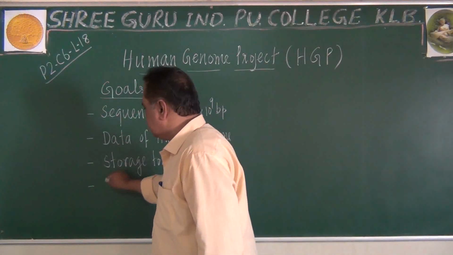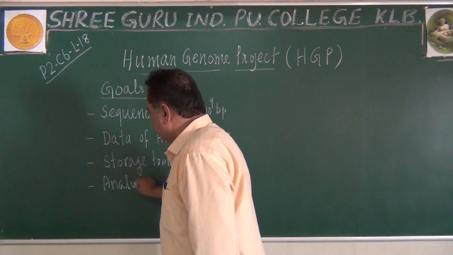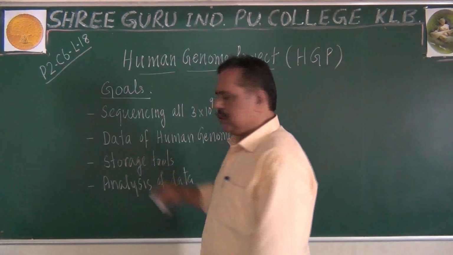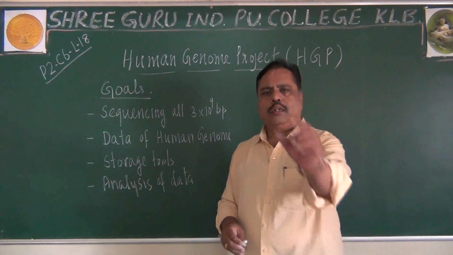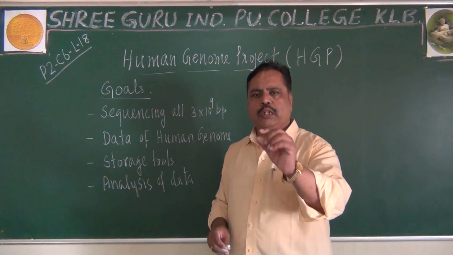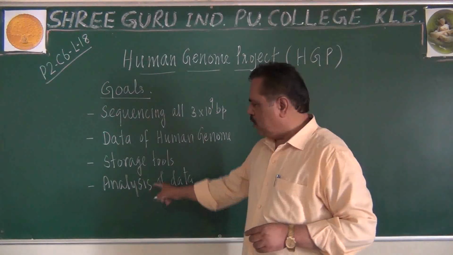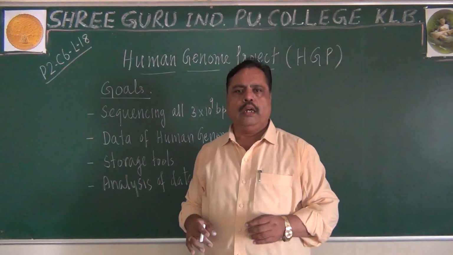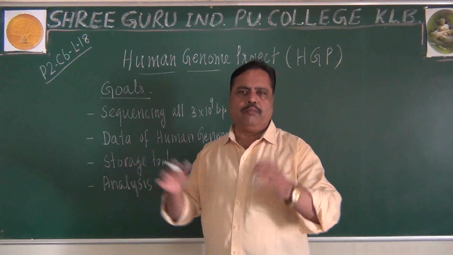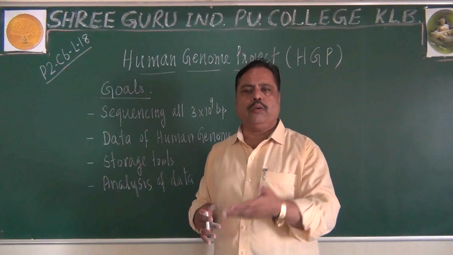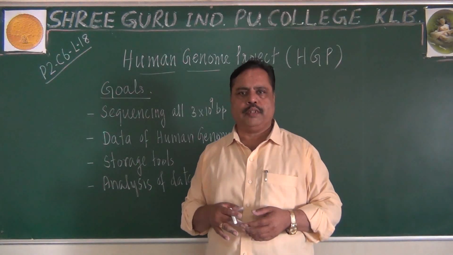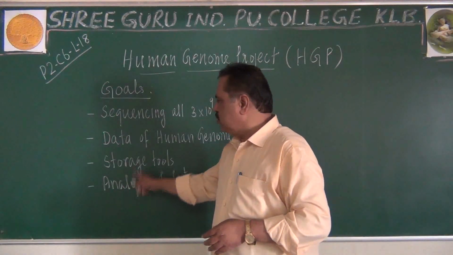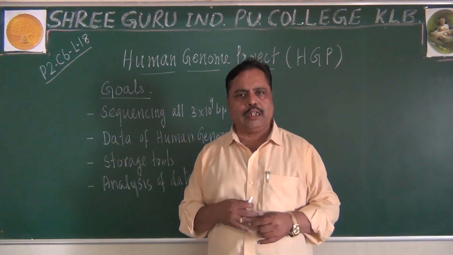Not only storage, analysis of the data must also be done. What is analysis? Suppose you want to study the insulin gene, you can do some analysis. You can find out which gene is responsible for insulin and what sequences are present in it. That is how we have identified sickle cell anemia. Any kind of genetic disorder can be studied by using the analysis of this data, is it or not?